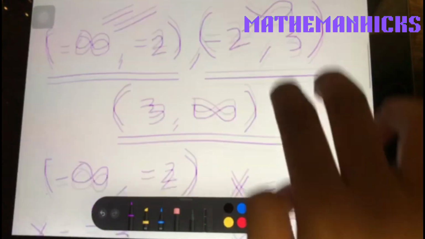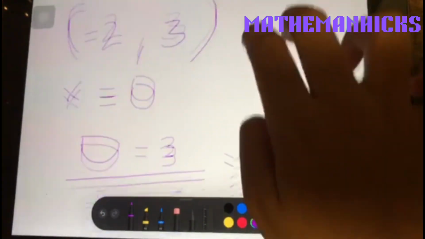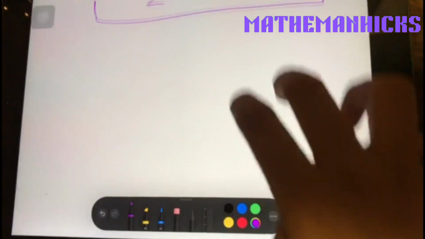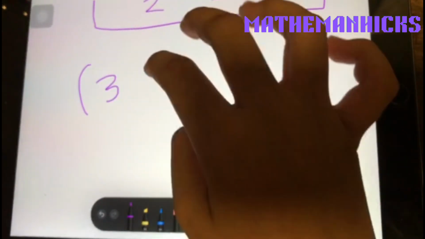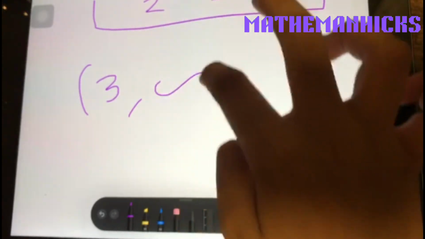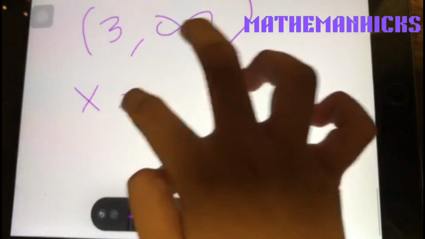Next one is this one: 3 and positive infinity. The number I chose is 4. So x is now equal to 4.